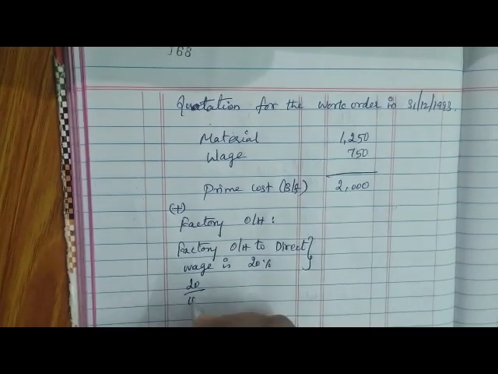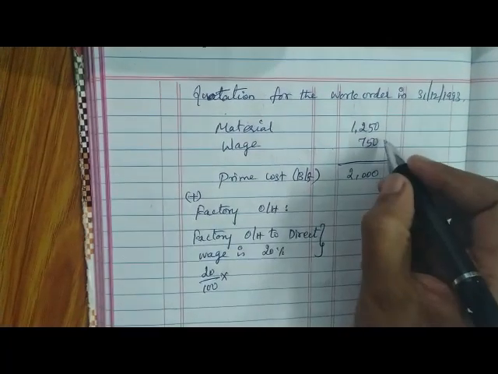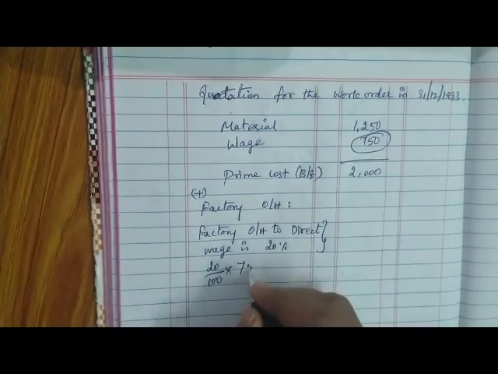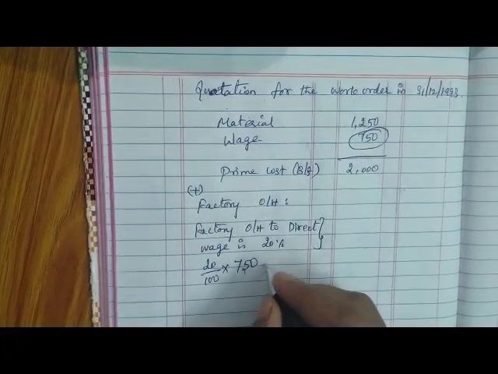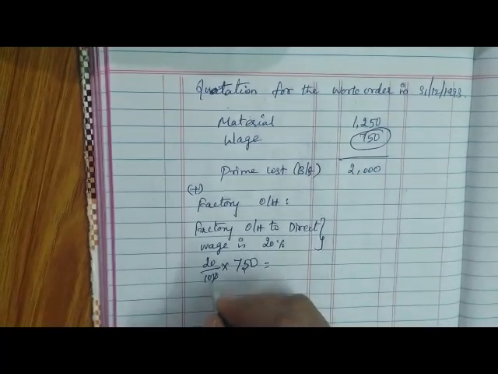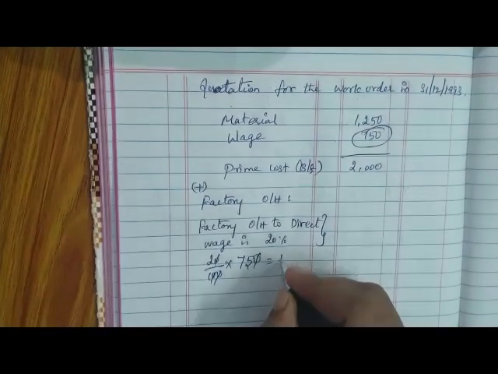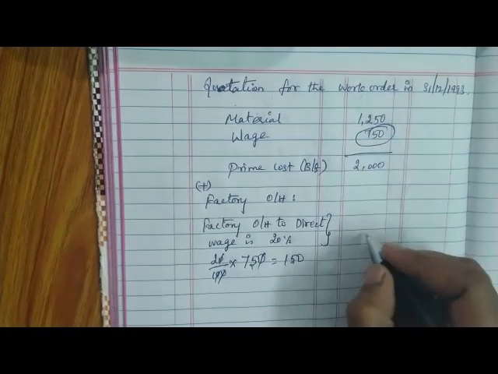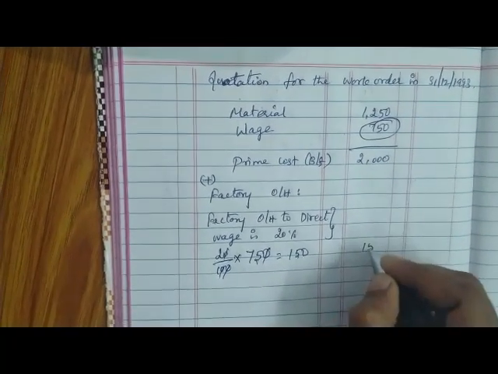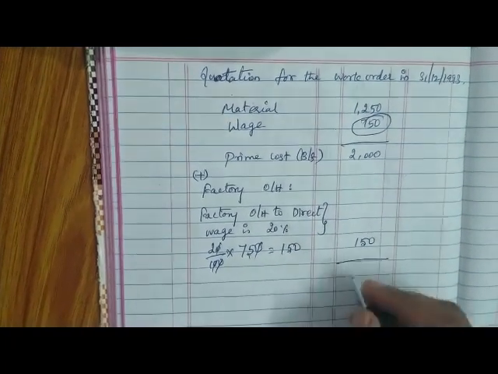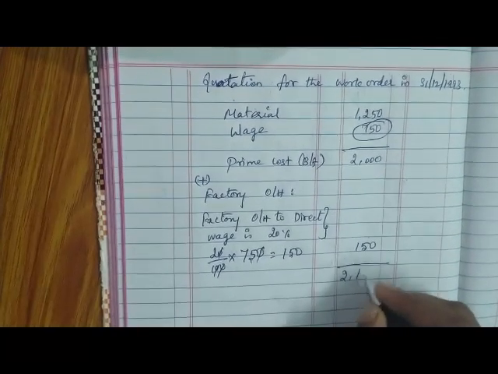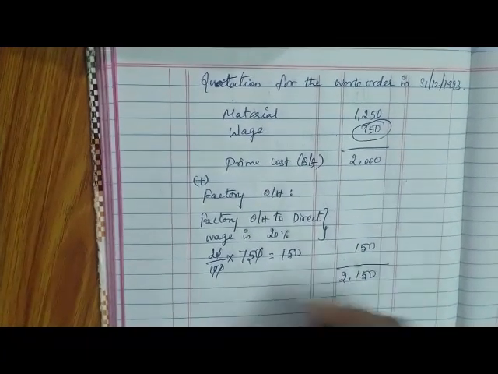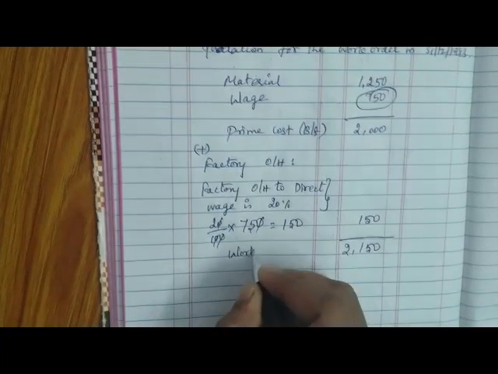So 20% of direct wage 750, we will get 150. So this 150 is added to that prime cost to arrive at works cost. 2,150 is called works cost.